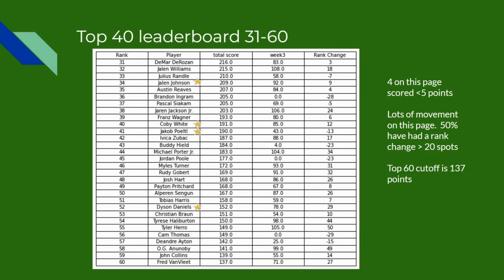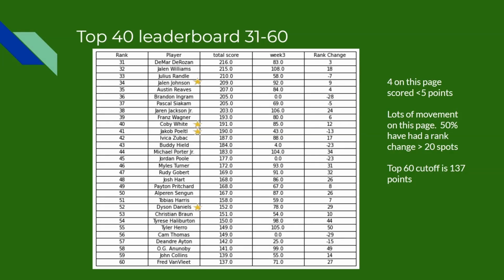And I think that's a factor of the low sample size in the season, where players either had a really strong week and they've shot up the rankings, or they had a really strong week 1 or 2 and then they've fallen off and they've really jumped down the rankings. So currently this one in week 3 has been all about people shifting up and down. And then finally the top 60 cutoff is 137 points. So that's 90 or so less than the first page. So pay attention to that as well, and that'll be going up each week.